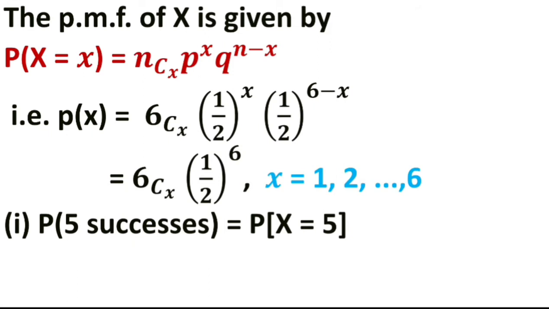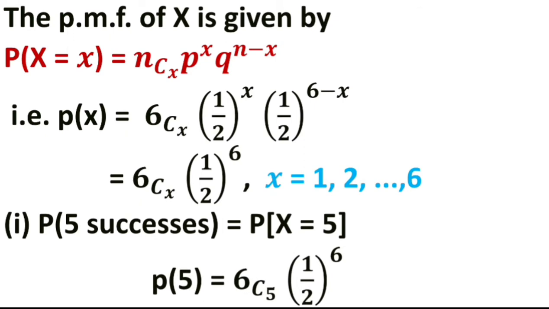Now the question number 1 is, just you have to find out the probability of 5 success. 5 success means P of 5. You have to find out P of 5. Just you have to substitute x equal to 5 in this formula. X equal to 5. Okay, x equal to 5. So P of 5 is equal to, replace this x by 5. That is P of 5 is equal to 6 combination 5 into half raised to 6.